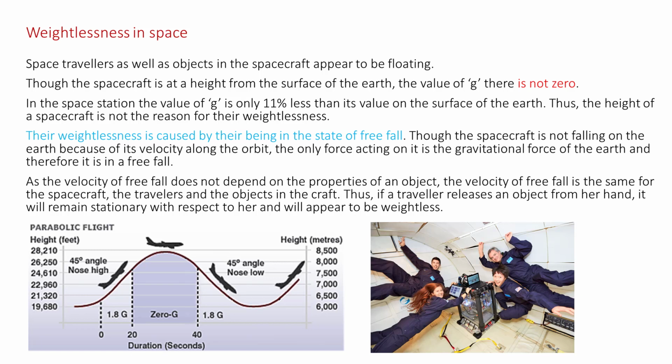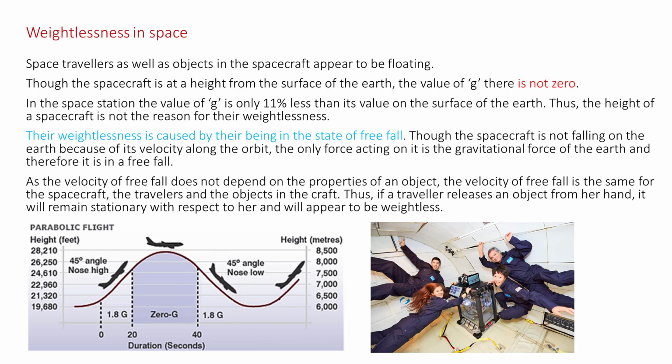Their weightlessness is caused by their being in the state of free fall. Though the spacecraft is not falling on the earth because of its velocity along the orbit, the only force acting on it is the gravitational force of the earth. Therefore, it is in the state of free fall.